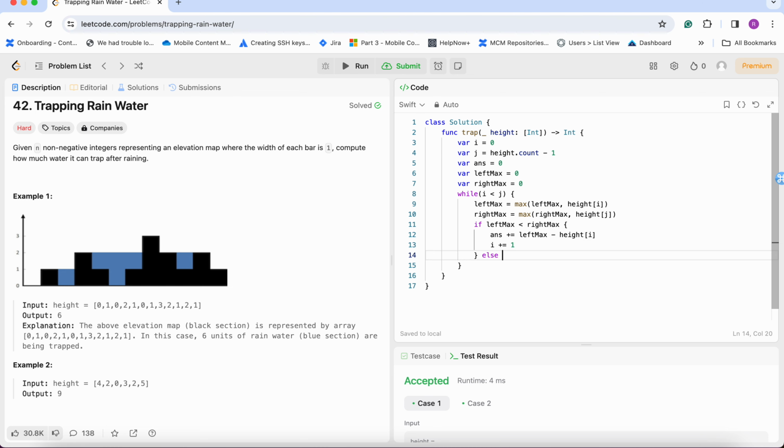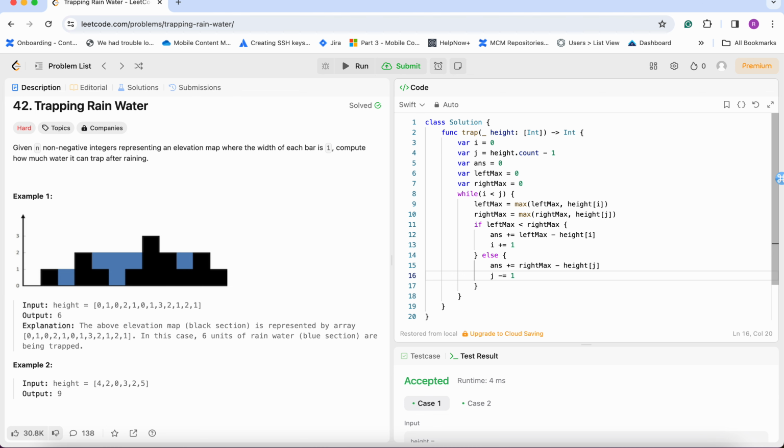Else, if my right max is greater than or equal to left max, then we will calculate it as right max minus height of j, because j keeps tracking from the right side. And we will decrement this pointer, j minus equal to 1.